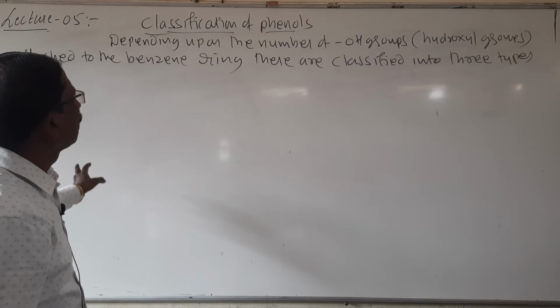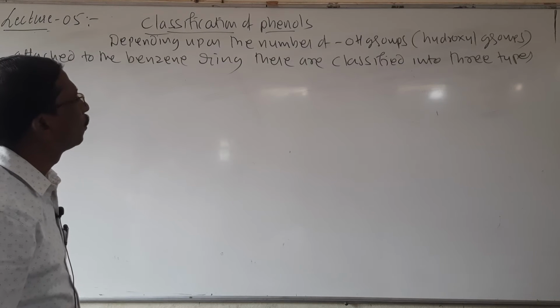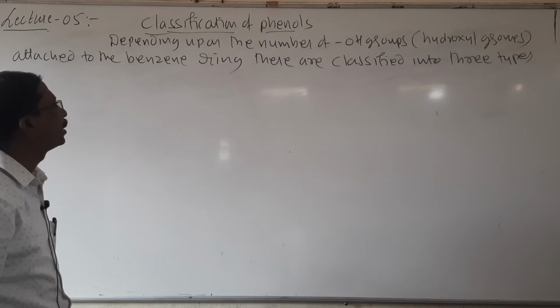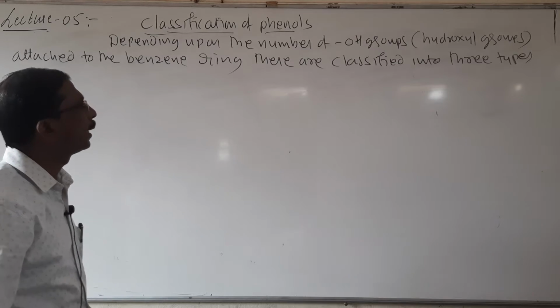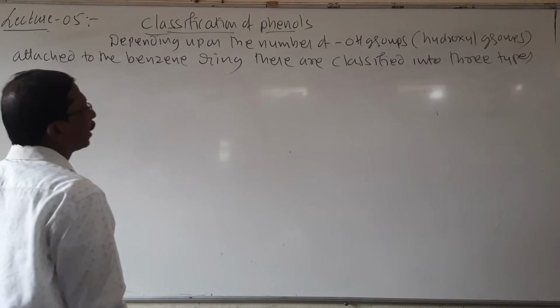So remember, depending upon the number of OH groups attached to the benzene ring, these are classified into three groups. That is, there are three types.